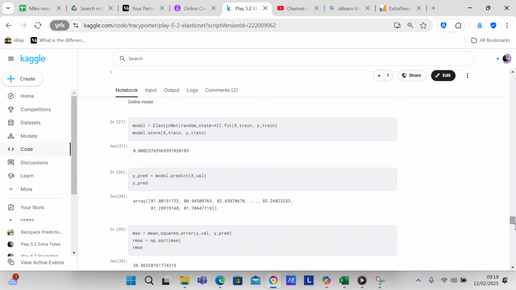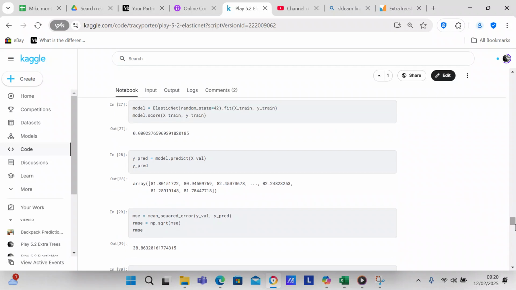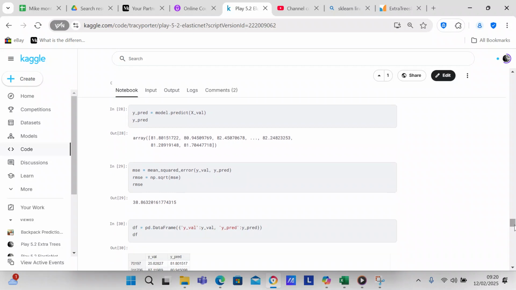Now we're going to define our model, and in this piece of code I decided to use the ElasticNet. When we use the ElasticNet, it's similar to logistic regression, so I just thought I'd try this out and see if it performs better than logistic regression. And I've got an accuracy of 0, basically. Then I check my predictions on the validation set.